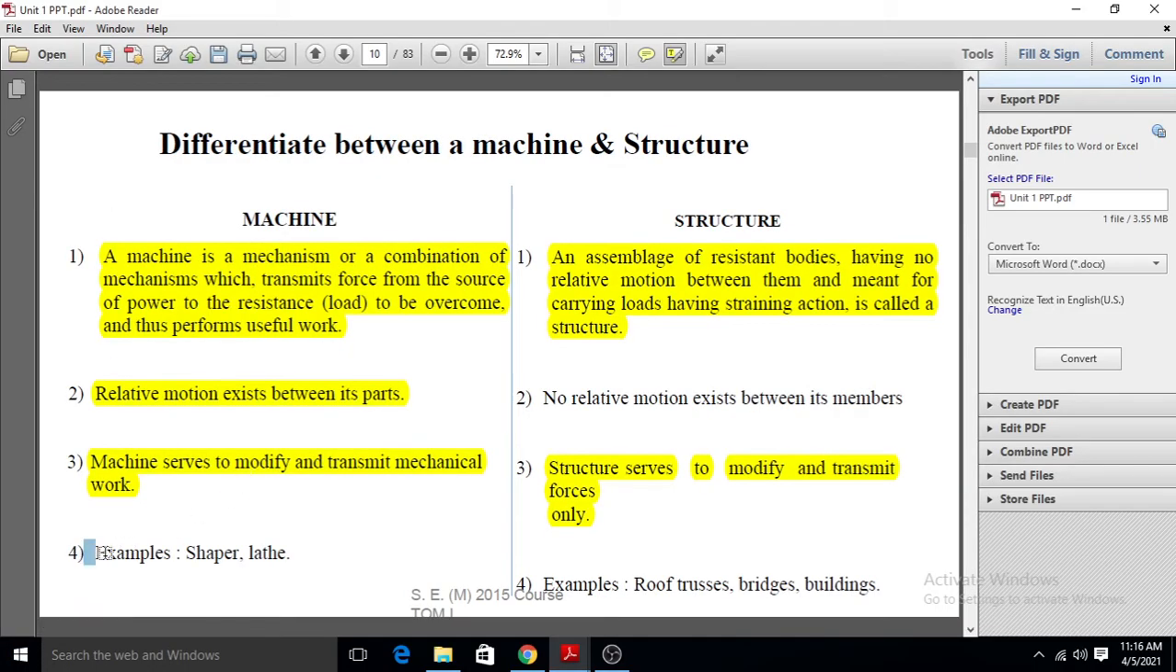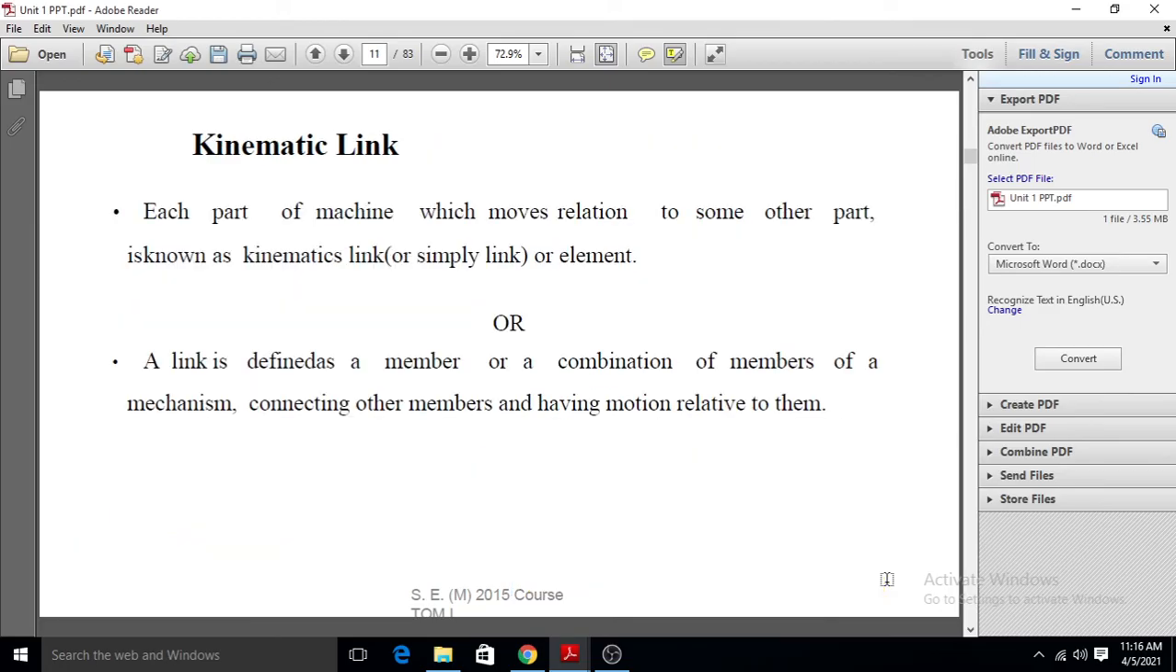If we see examples here: shaper, lathe machine. A simple example is that the lathe machine is an example of a machine, and examples of a structure are roof trusses, bridges and buildings. Okay, these are examples of structures. This is the difference between a machine and a structure. Now we will move further.